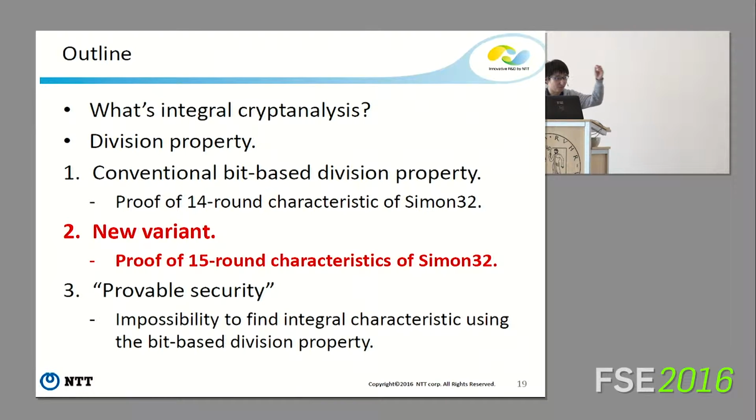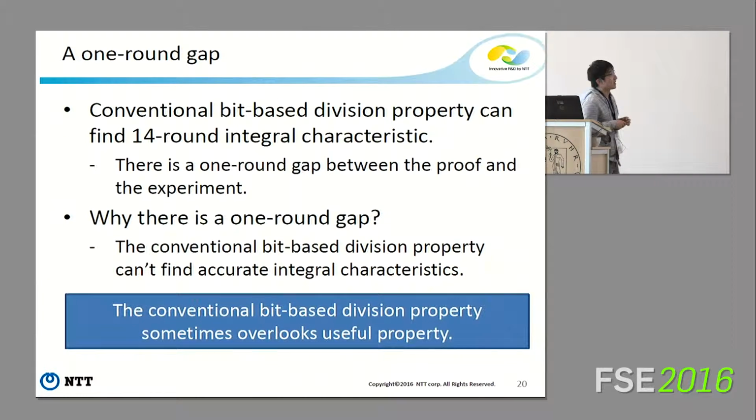Next is a new variant. Unfortunately, I have a 1-round gap. The conventional bit-based division property finds a 40-round integral characteristic, but there is a 1-round gap between the proof and the experiment.